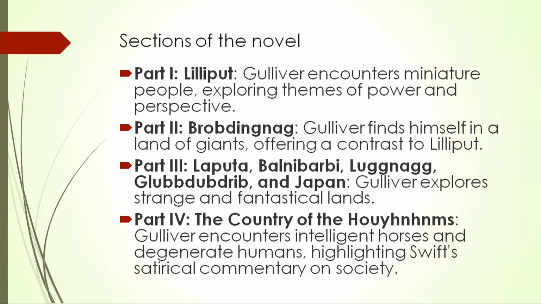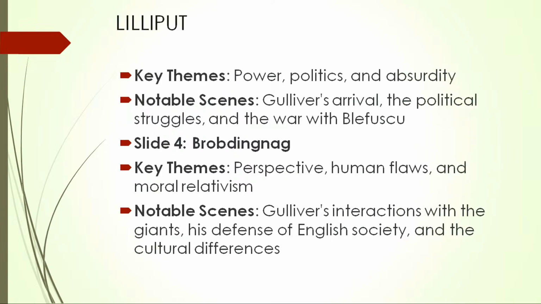And the last one is the country of Houyhnhnms, so we will see each of them one by one quickly also. The last one is the country of Houyhnhnms, where horses are in power. The creatures like horses rule the society, and Yahoos are their slaves who are like human beings.